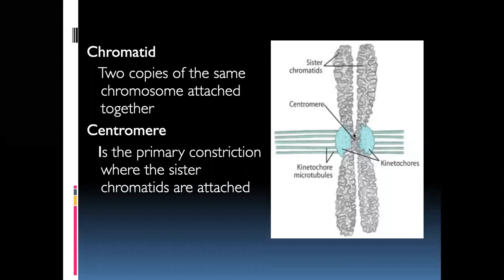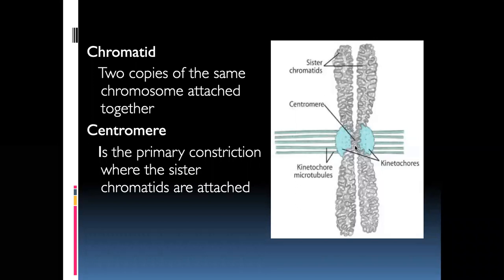Where are they attached? At the centromere. You can see a specific sticky region, which is called the centromere. The centromere is a primary constriction where the sister chromatids are attached. This is the point where the kinetochores are present.